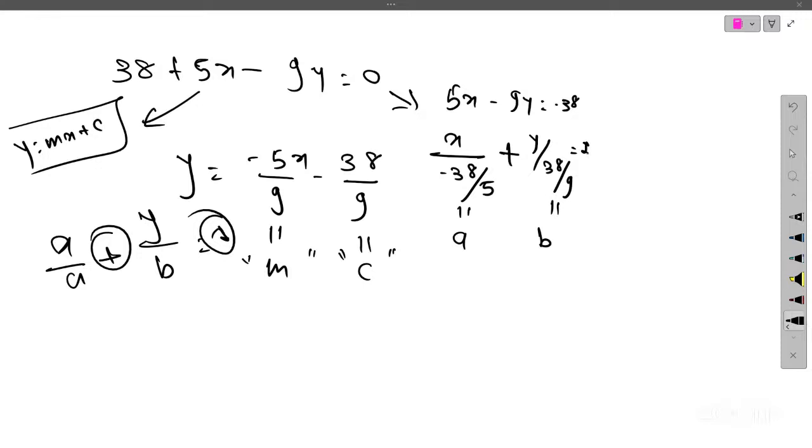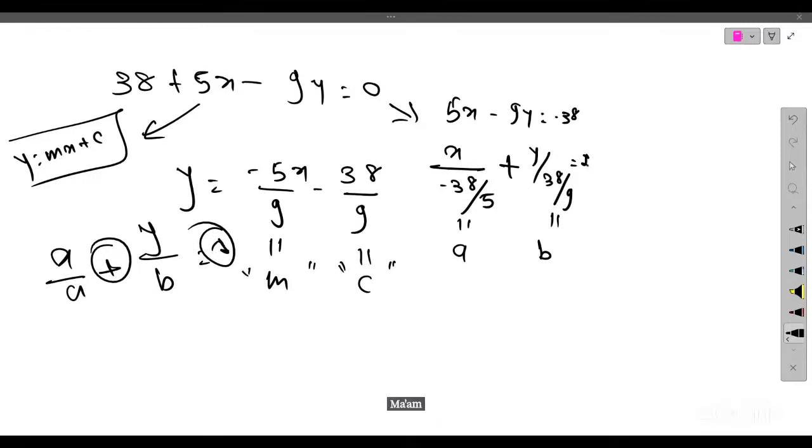Yes, Shailesh. Ma'am, I just wanted to understand, in this equation y is equal to mx plus c, c is always the y-intercept, right? C is always the y-intercept. Okay, ma'am. Thanks.